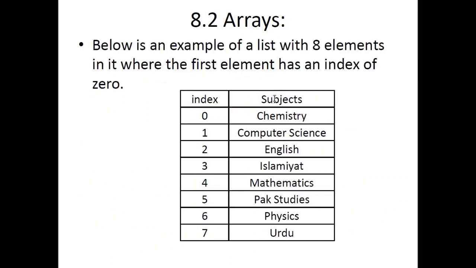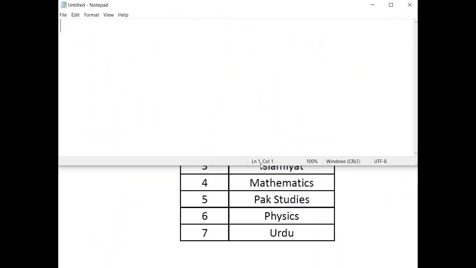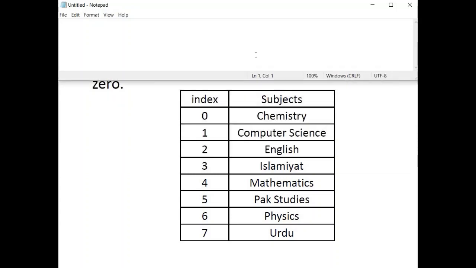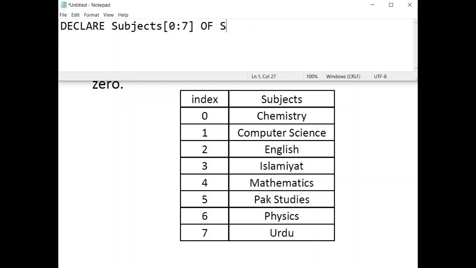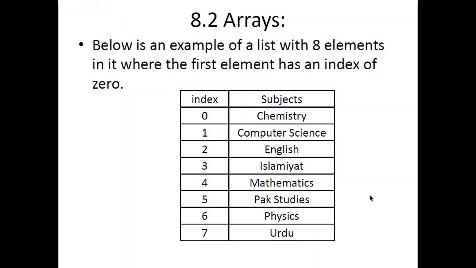For example, for this array I can write it like this: declare, the name is subjects, and the start position is 0, end position is 7. Or alternatively, I can write it like from 1 till 8. Of, and then the data type. Since these are names, so the data type would be string, like this. You can declare an array like this.